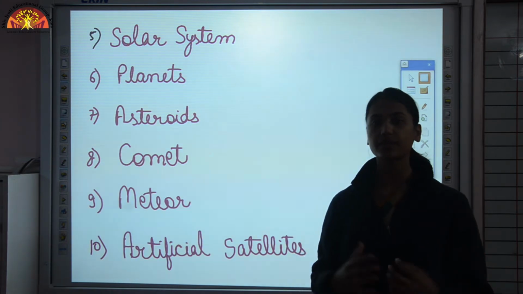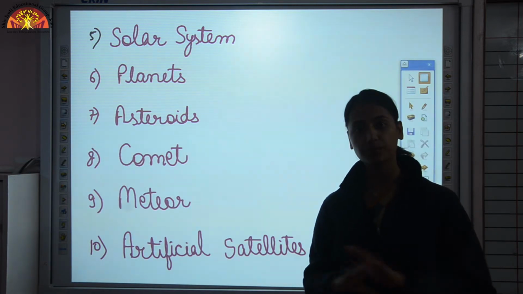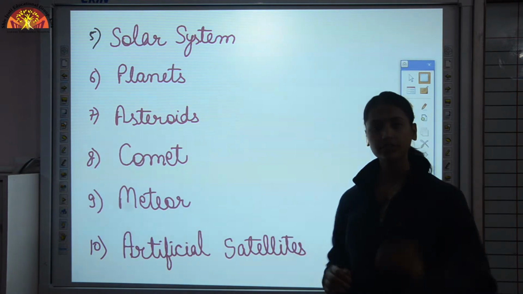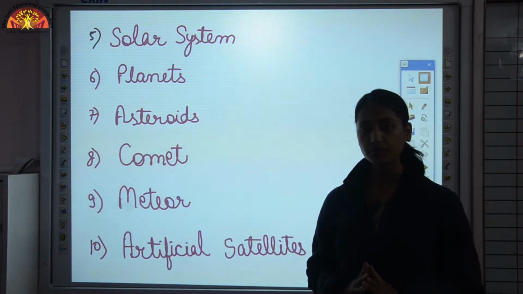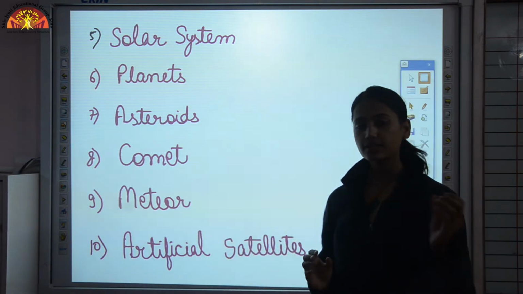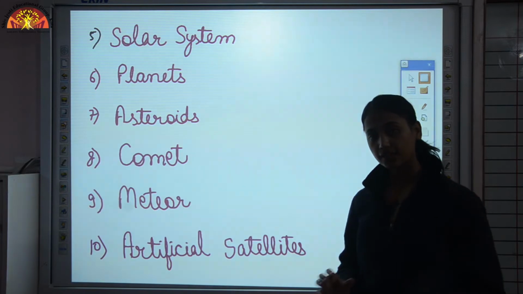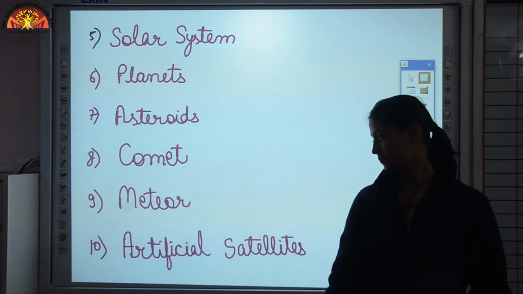They heat up and burn, and vaporize completely, and they do not reach the earth's surface. But in some cases, when the size of these meteors is very huge, some part of them reaches the earth's surface, and that is known as a meteorite.